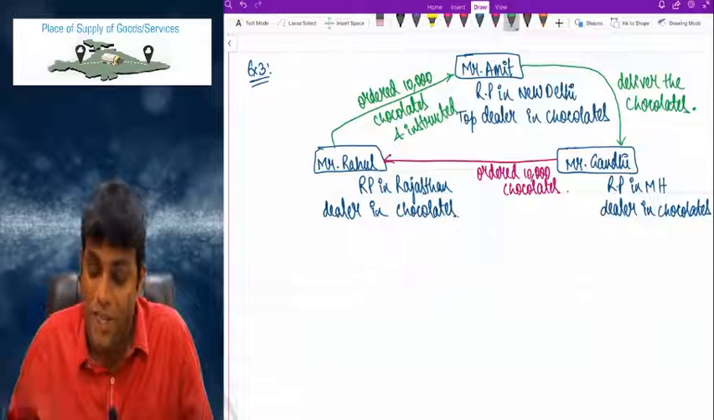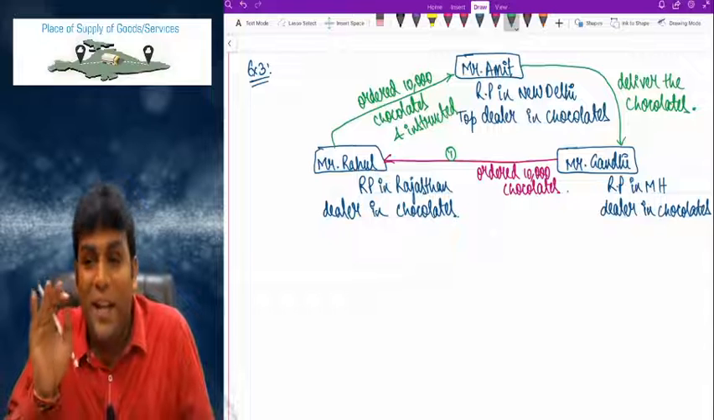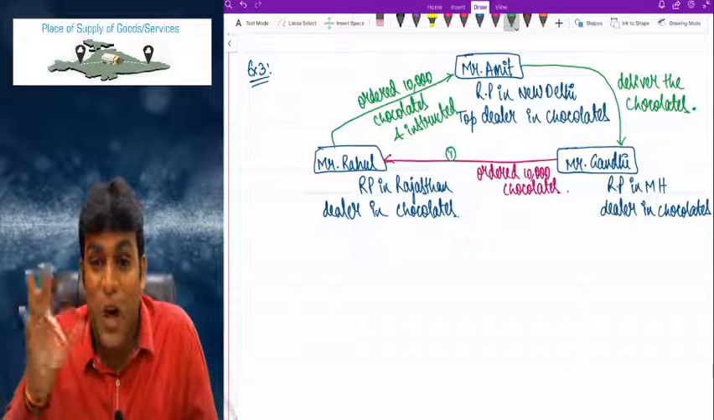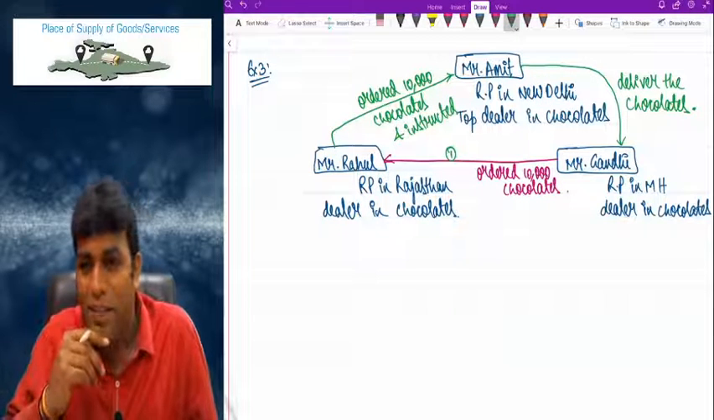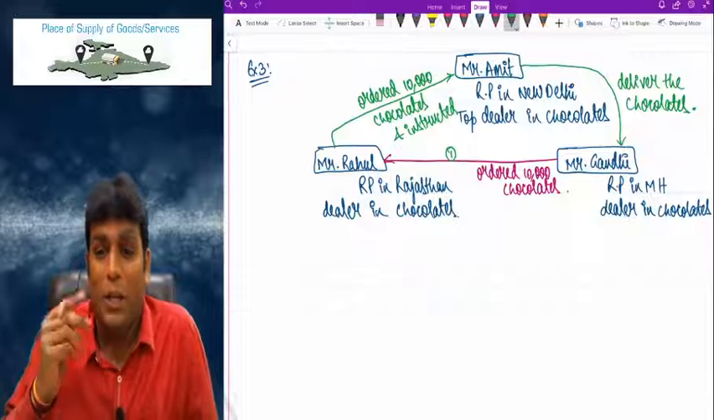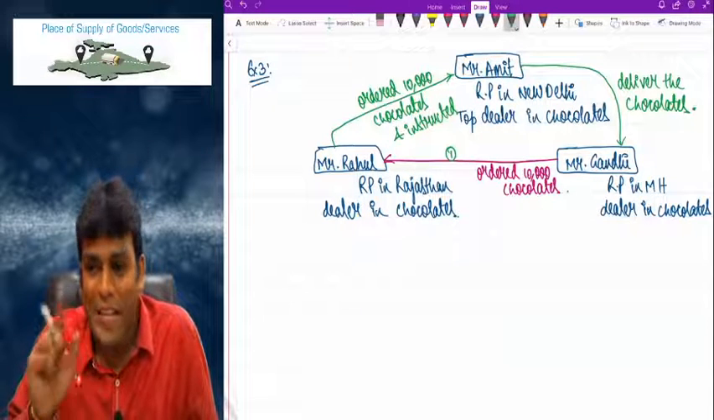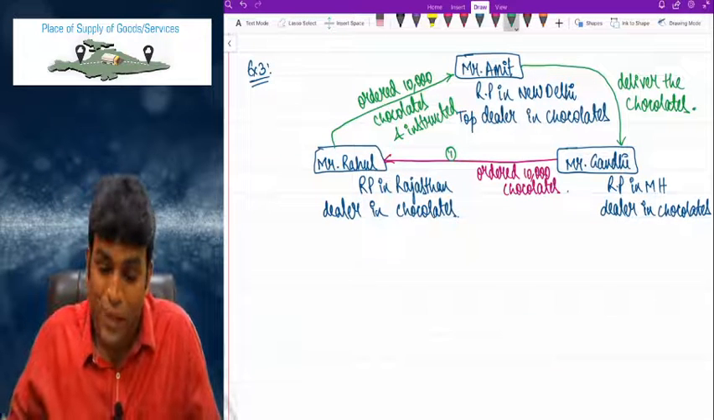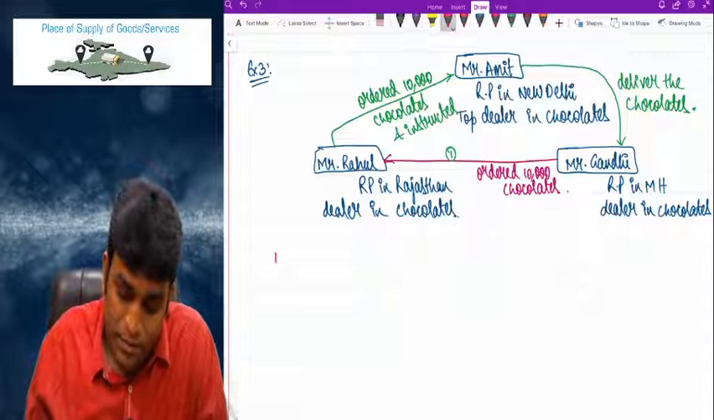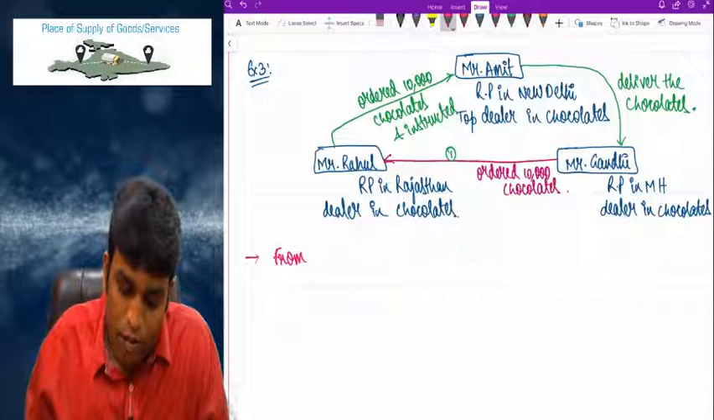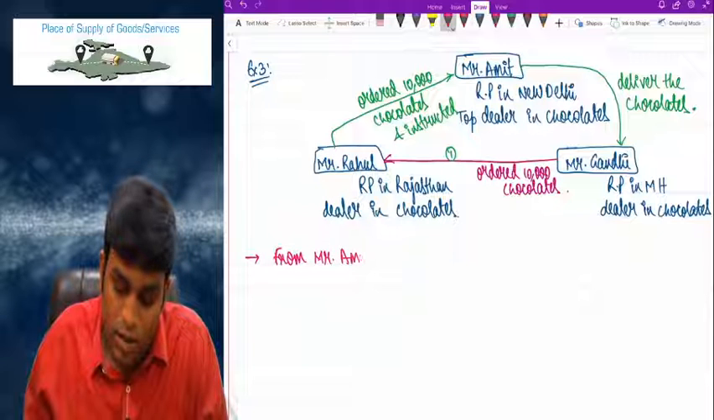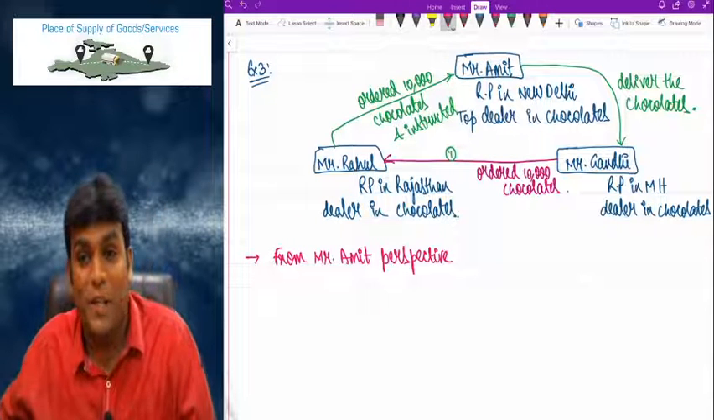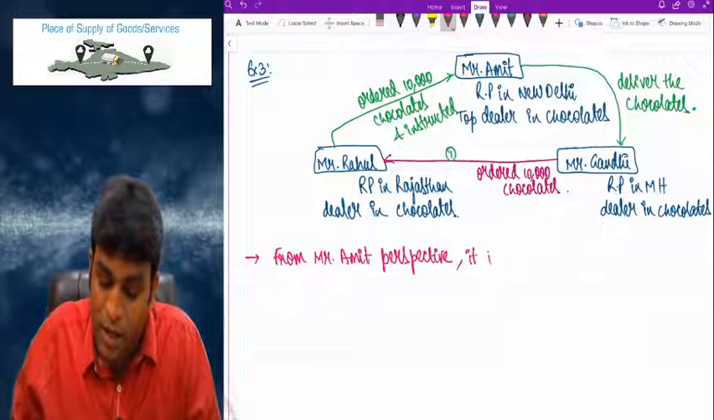Now what has happened first? Gandhi ordered 10,000 chocolates with Rahul, and Rahul was not having stock with him. So he contacted Amit and ordered 10,000 chocolates, but told Amit, don't send it to me, directly send the goods to Gandhi. So friends, if you observe very clearly, from Mr. Amit's perspective, it is